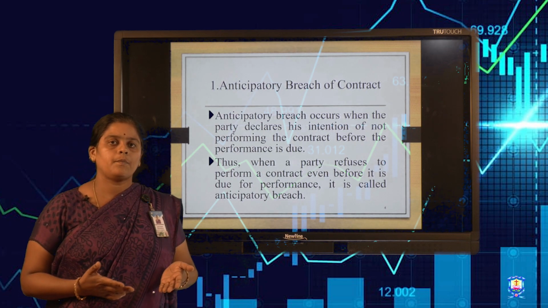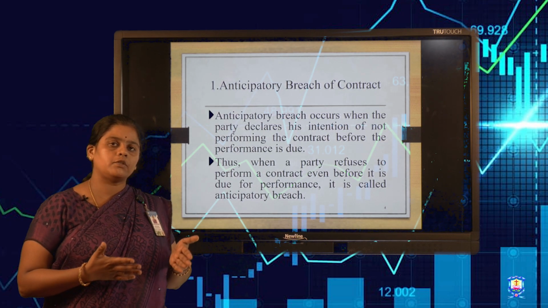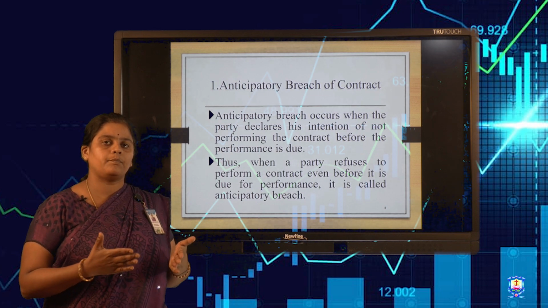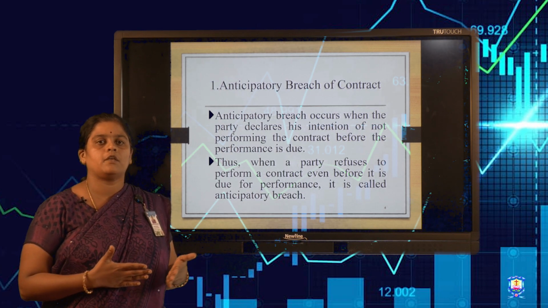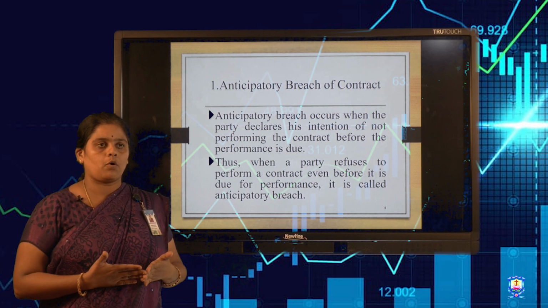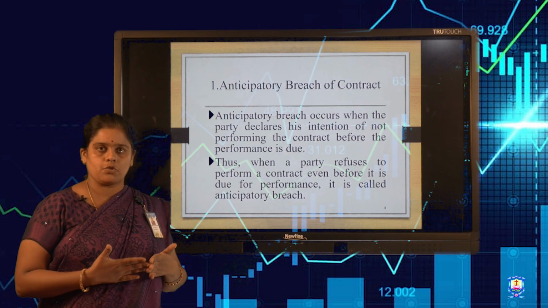Anticipatory breach of the contract means that if two parties are involved in a contract, and before the due date of the performance, one of the parties refuses to perform the contract, that is called anticipatory breach of the contract.